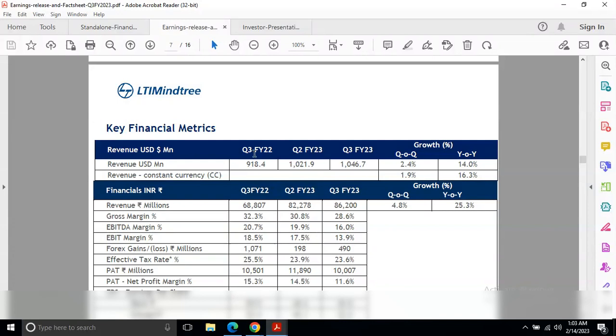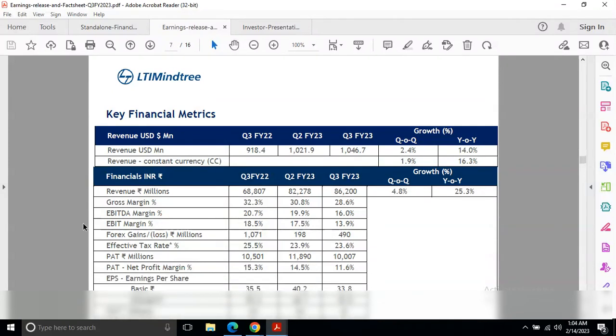Revenue in US dollars in quarter 3 of financial year 2022 was 918.4, and now it's 1046 million US dollars. Quarter on quarter it's a 2.4% increase, and year on year a 14.0% increase in dollar revenue. In constant currency it's 1.9%, and year on year 16.3%.